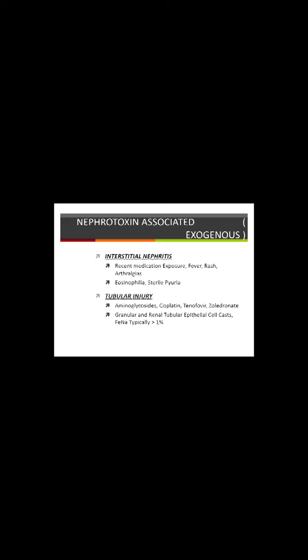Tubular injury may be associated with aminoglycoside use, cisplatin use, tenofovir and zoledronic acid. Not in every patient, but only in certain patients who are predisposed. In these patients, again, you're going to have granular renal tubular cell casts, and a FeNa, which is typically more than 1%.